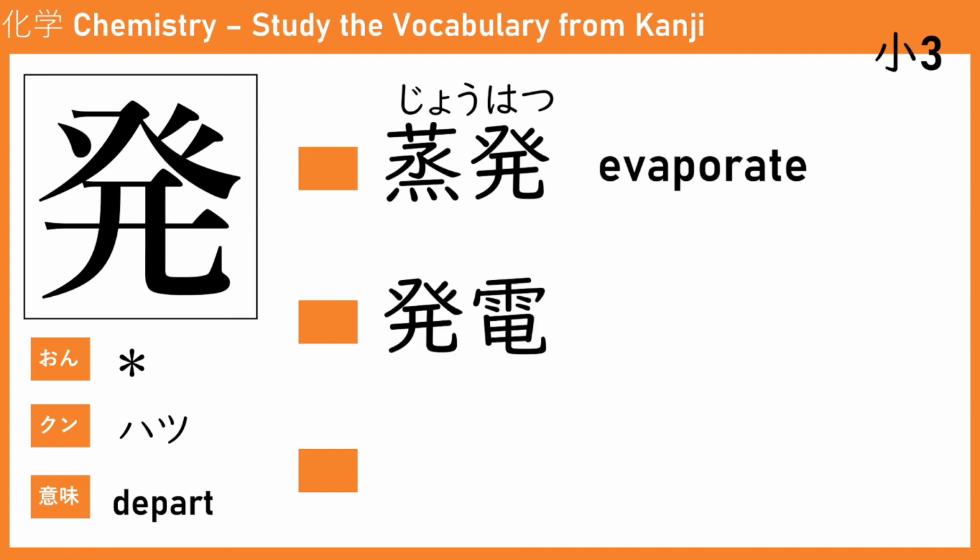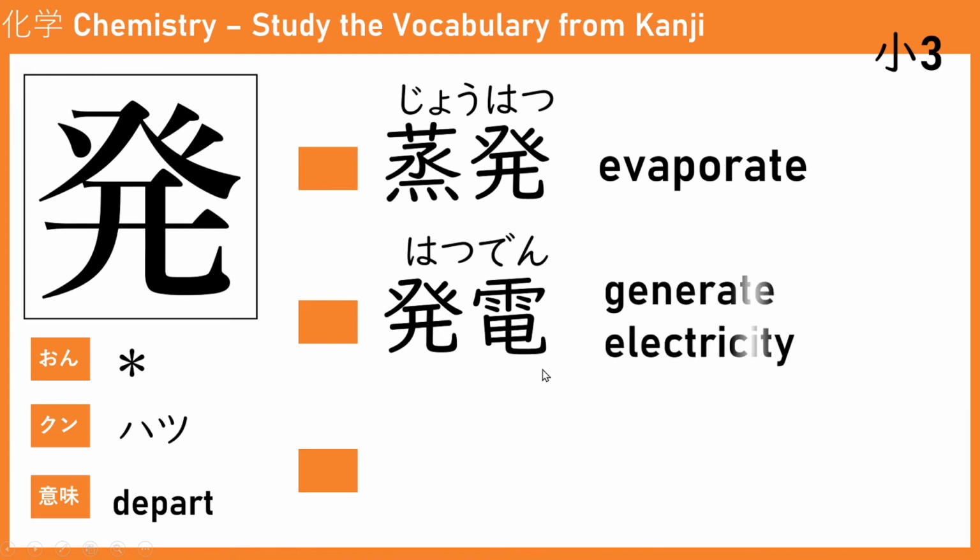The next one we got is hatsuden. Hatsuden means when you depart or create electricity, so you generate electricity. If you put machine, ki, behind hatsuden, hatsudenki, it means generator.